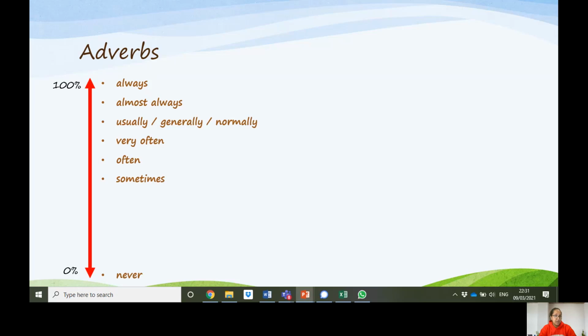After sometimes, less often than sometimes, we have not often, and then rarely, hardly ever, and almost never. There is one more adverb, ever. It means at any time.